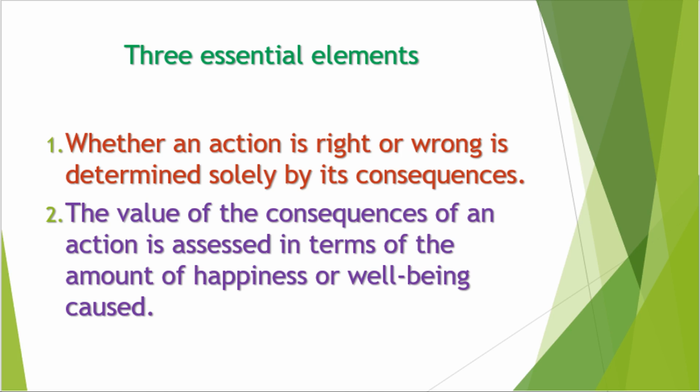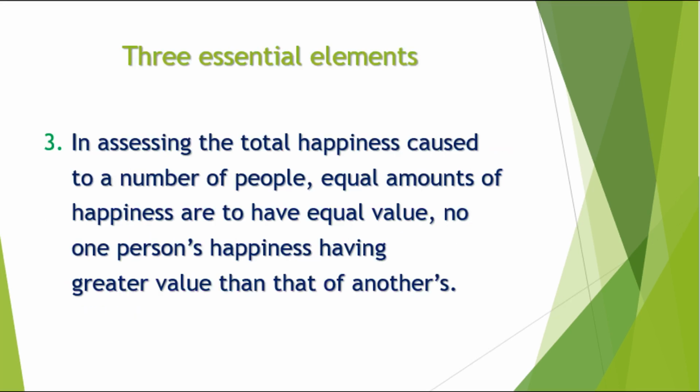Third, in assessing the total happiness caused to a number of people, equal amounts of happiness are to have equal value. No one person's happiness has greater value than that of another. Hope these points of Bentham's utilitarianism are clear to you.